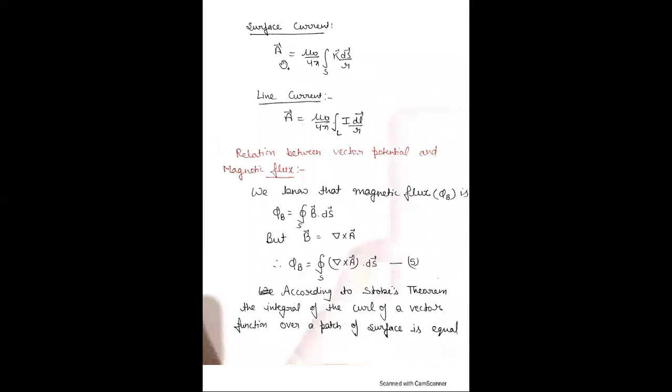For surface current, A is equal to mu naught upon 4 pi integral of K dS upon R, because K is the surface current density and this is a surface integral. For line current, the value of A is equal to mu naught upon 4 pi line integral of I dL upon R. These are the values of vector potential for the three current configurations: surface, line, and volume current.